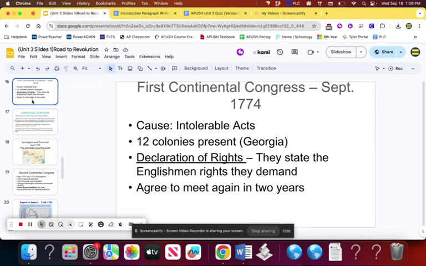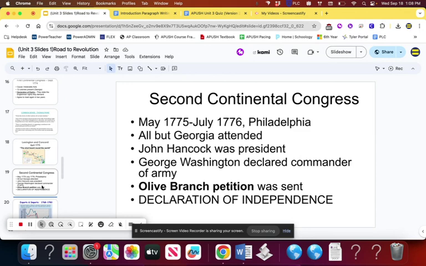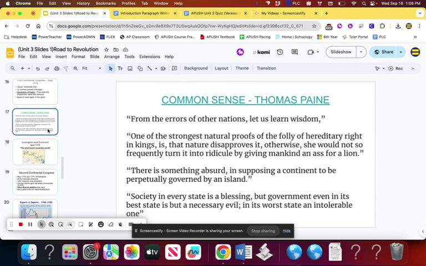So, in between the First Continental Congress and the Second Continental Congress, there are two major things that really contribute to taking this from a revolt to an independence war, to a revolution. Those two events are the publication of Thomas Paine's Common Sense, which basically makes an Enlightenment, rational, common sense argument for why the Americans should break away from England and become their own country.